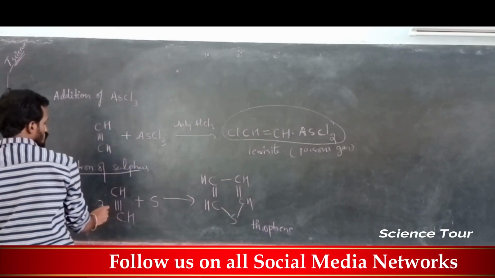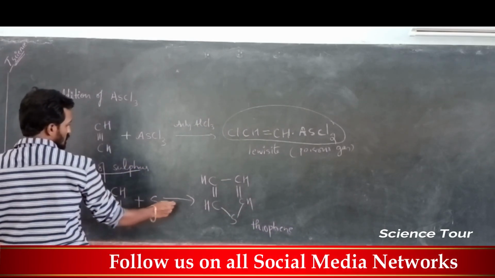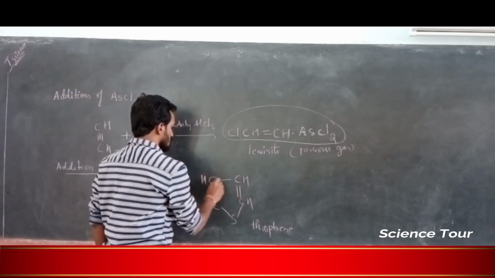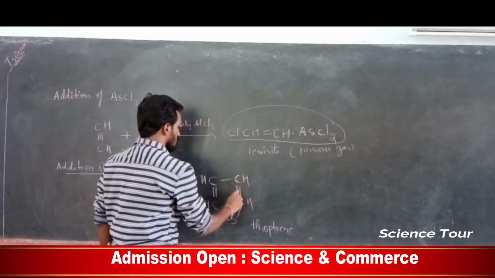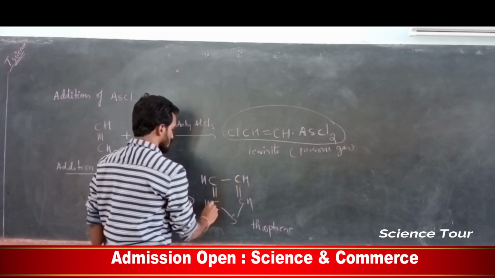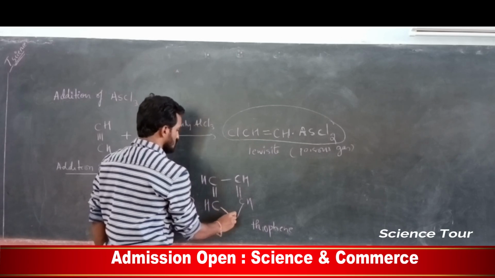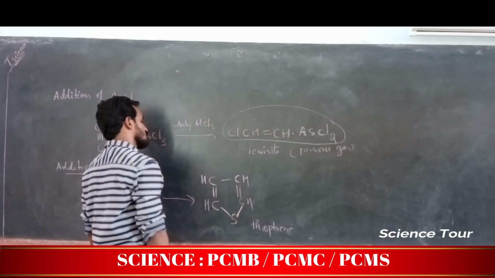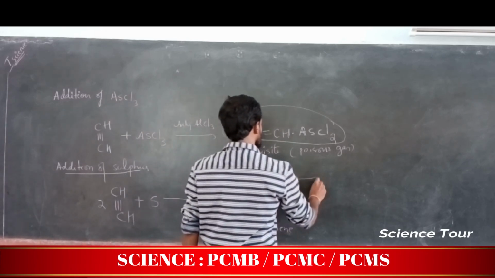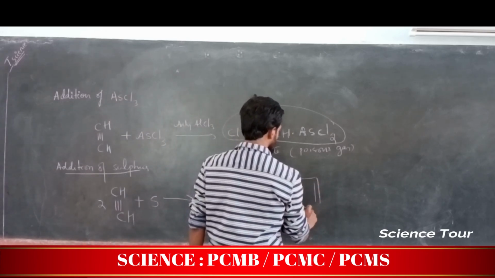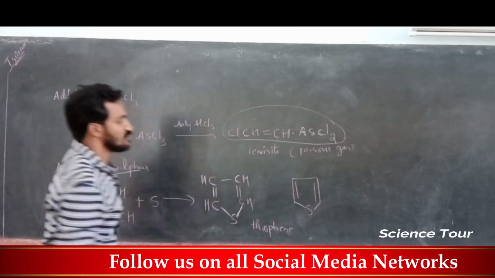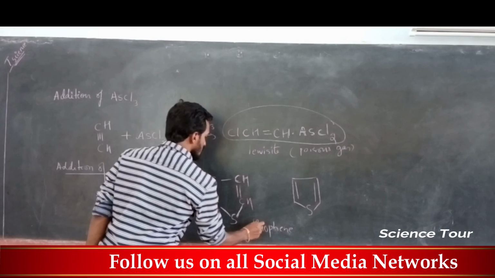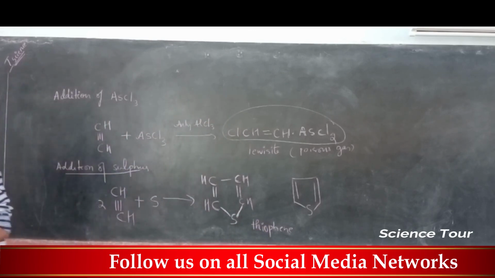Next, addition of sulfur. Two molecules of ethyne are treated with sulfur and it gives thiophene. CH double bond CH here, CH double bond CH here, and sulfur with single bonds like this. This is called thiophene. Usually we write it like this, my dear students. Thiophene.